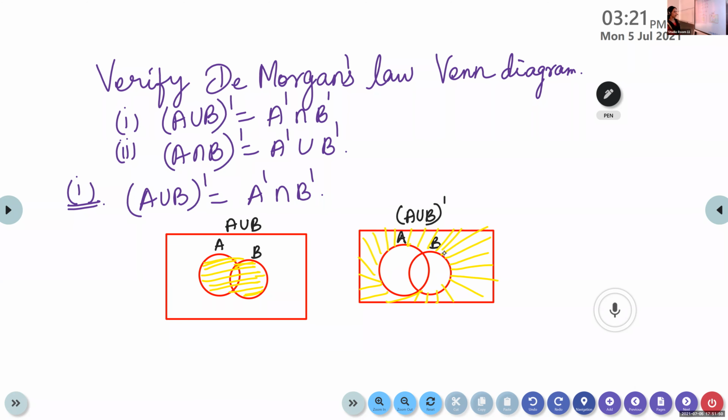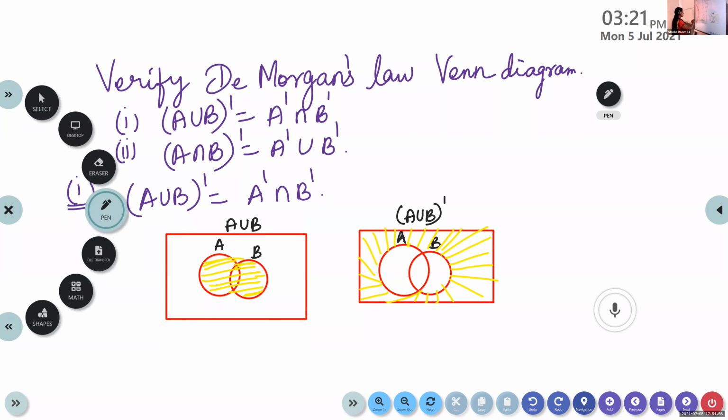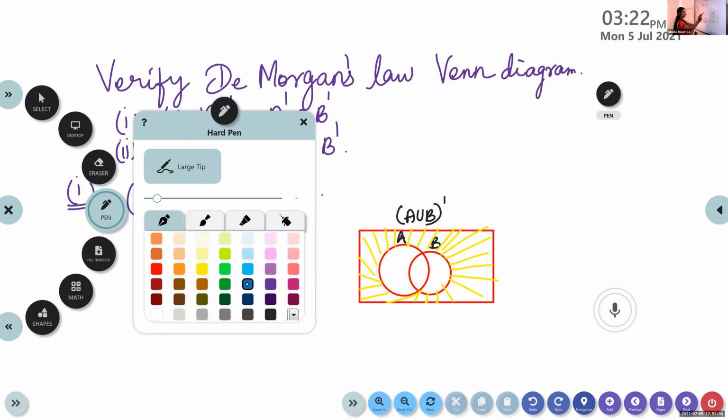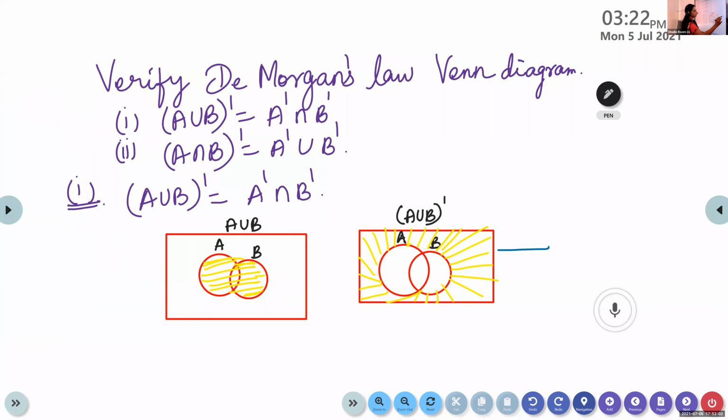First one is A union B. Next we are finding what is A union B the whole dash. And we name this figure as 1. I'm naming this as 1. This is 1. Now, one side we have evaluated, LHS.